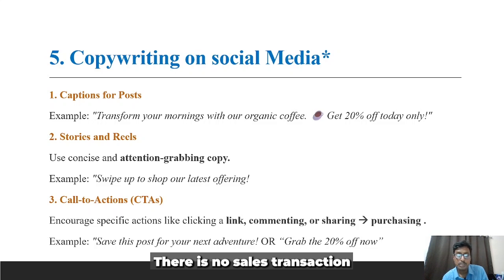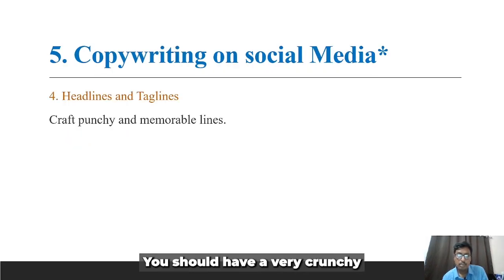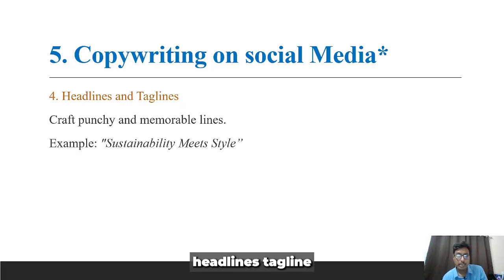There is no sales transaction offered in this post, right? The first one, "grab this 20%", is a financial CTA. So we will show you in the example how we train the GPT and come up with the different types of CTA. Now, what are the other elements? You should have very crunchy and memorable headlines, taglines, in a sustainability-made style.